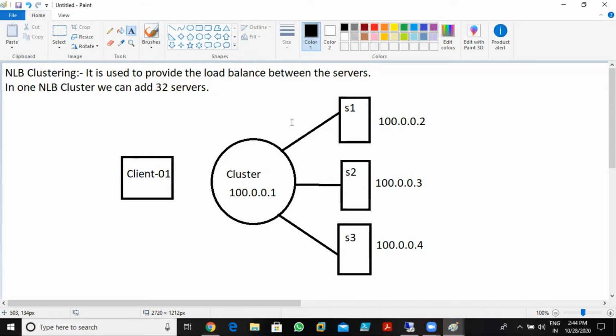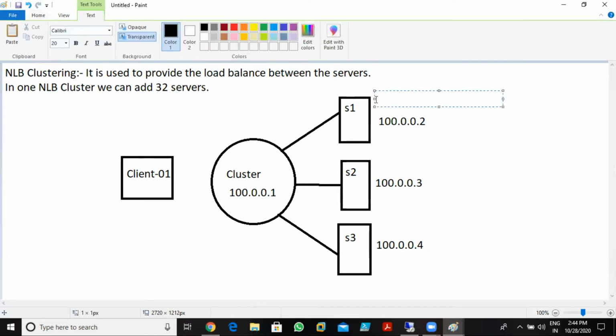So if this client wants to access the website, what does this client do? I can add the same web page to all the servers. Over there I can add the www.set.com web page.